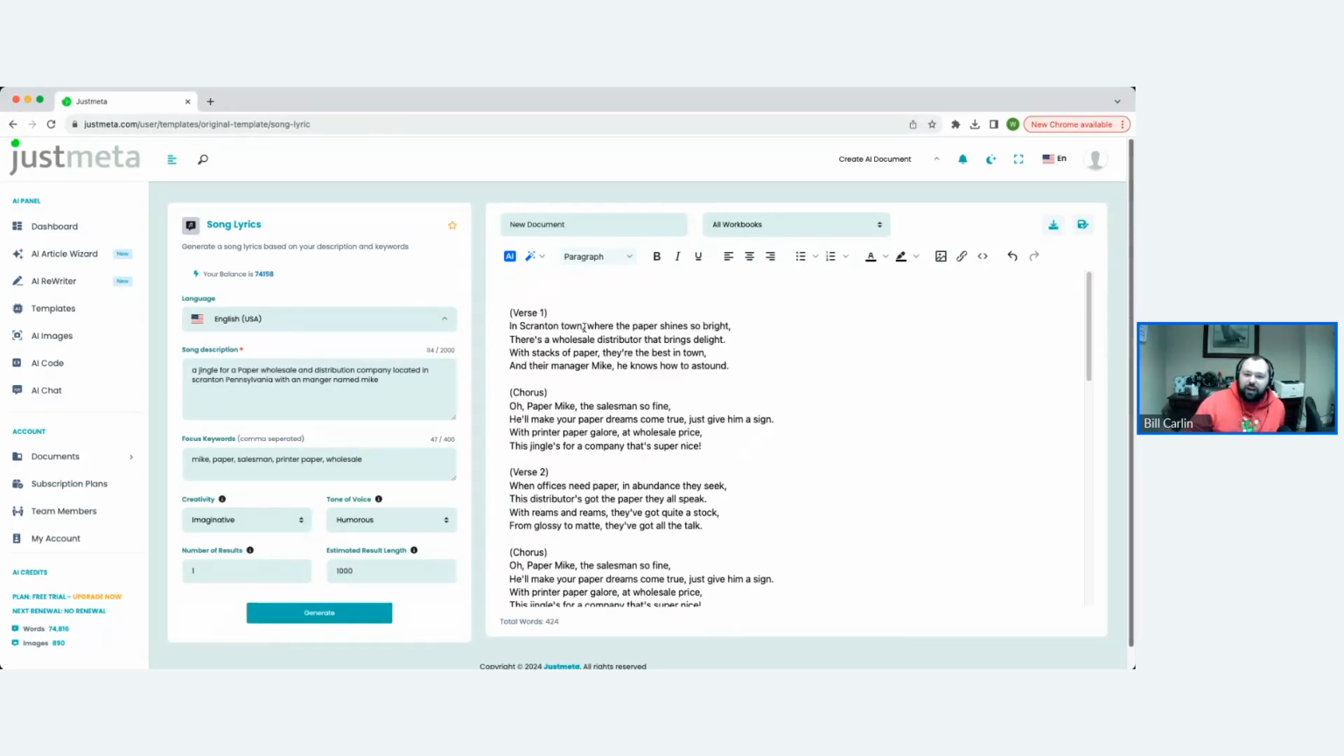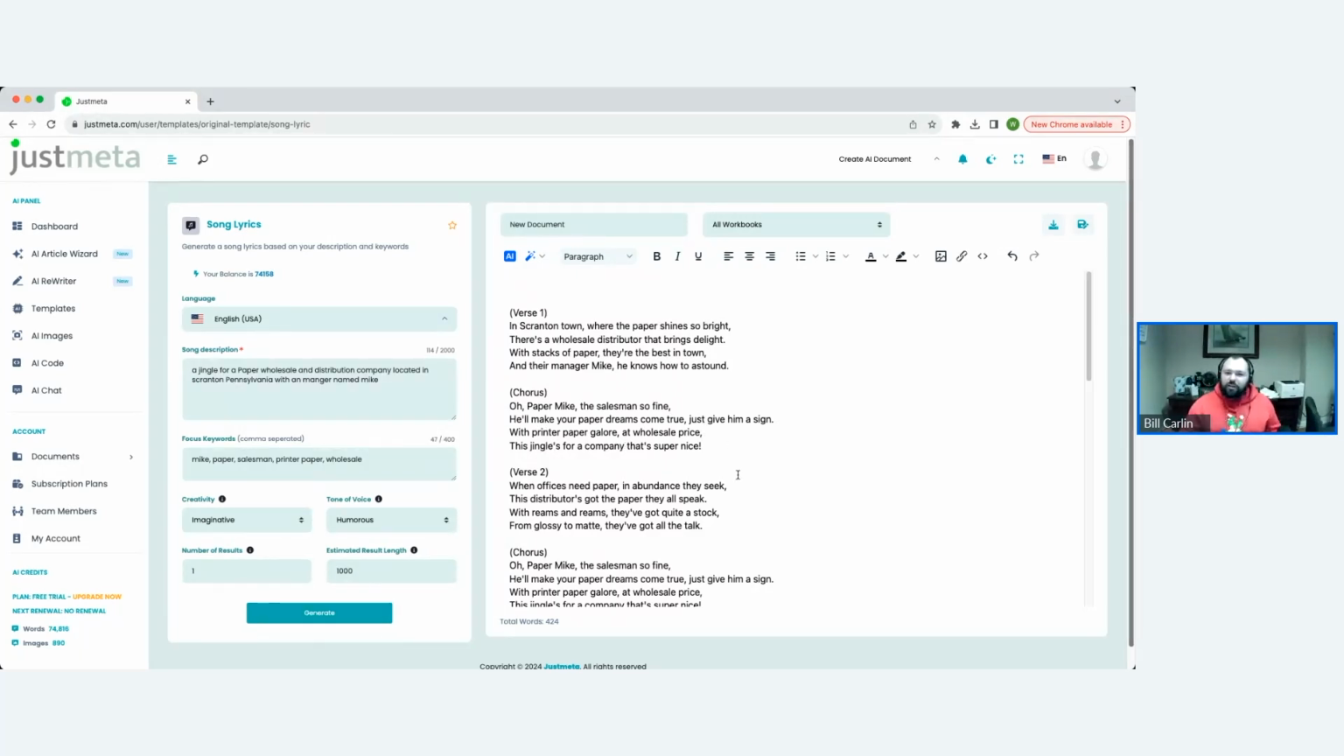In a Scranton town where paper shines so bright, there's a wholesale distributor that brings the light. With stacks of paper, they're the best in town, and their manager, Mike, he knows how to astound. Oh, Paper Mike, the salesman so fine. He'll make your paper dreams come true. Just give him a sign. With printer paper galore at a wholesale price, this jingle's for a company that's super nice.